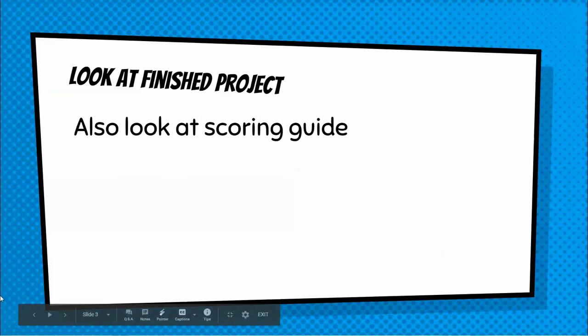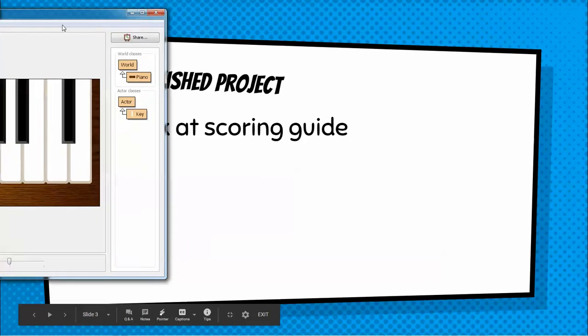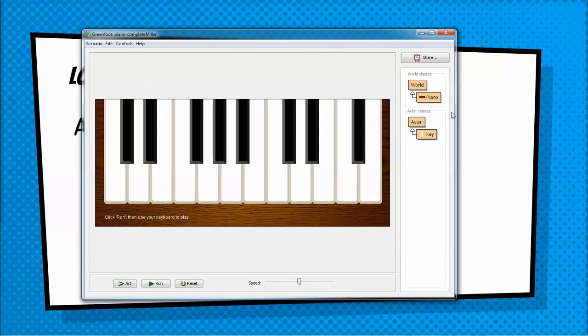Okay, so let's look at the finished project and see what it looks like. So the piano project is going to look like this. You have one key class that makes white and black keys. When I hit run, they play with all the different keys that make different sounds, and so on and so forth. You have this little message right here that you've created. So that's the general idea of what we're doing.